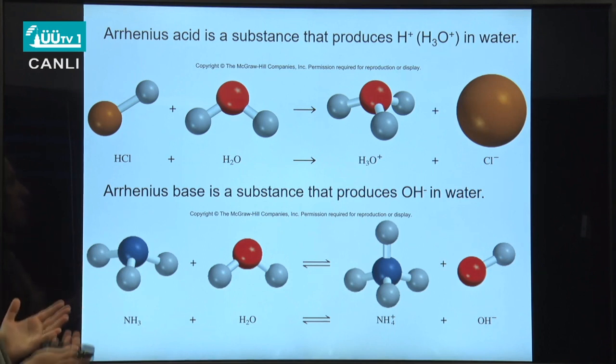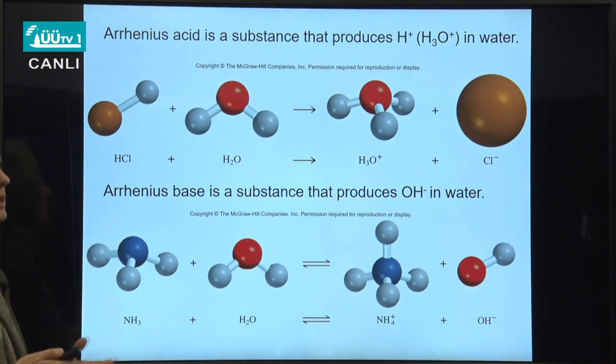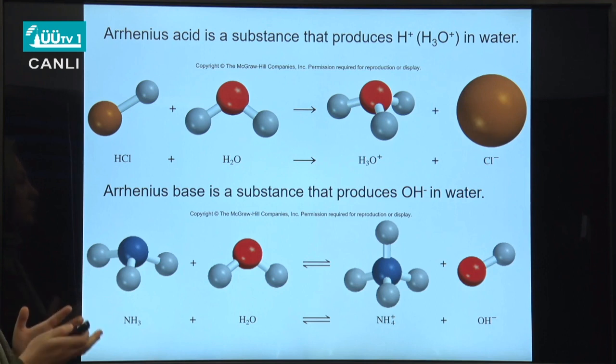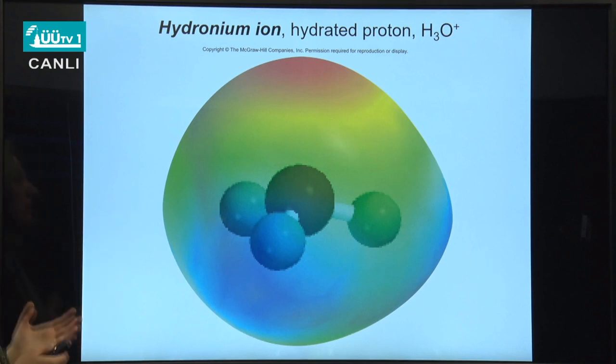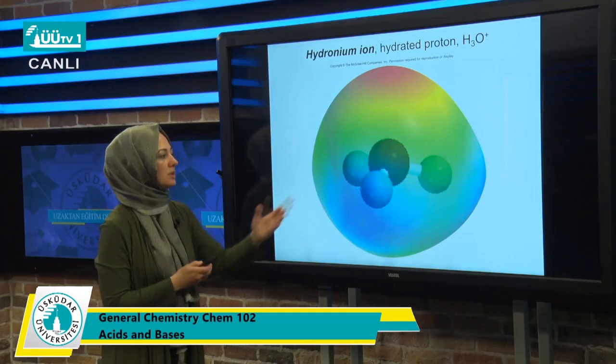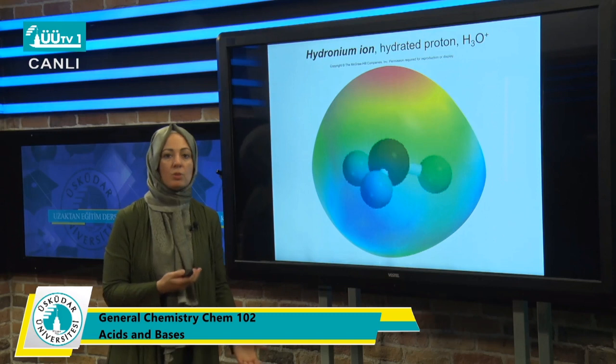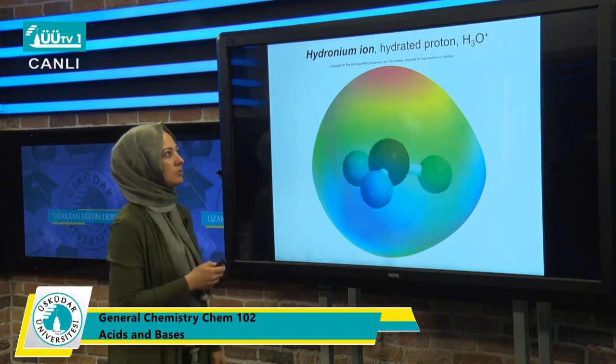So the presence of H+ or the presence of hydroxide will classify that substance as an Arrhenius acid or a base. So what is hydronium ion? Actually, it is just a hydrated proton. If a proton is surrounded by water molecules, if it is transferred to water, we call it the hydronium ion. It's nothing but a hydrated proton.